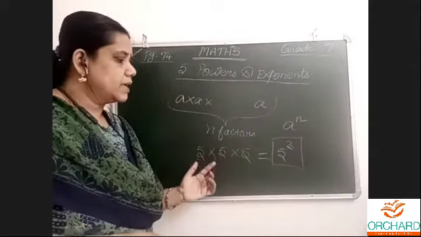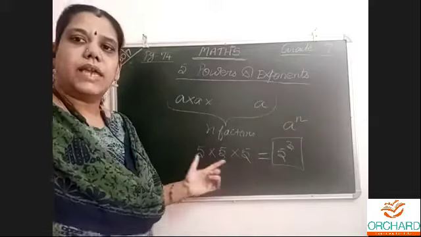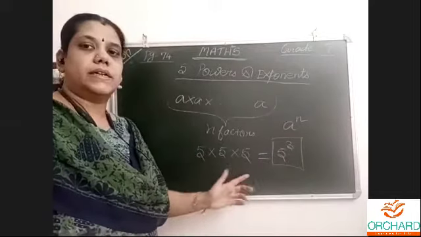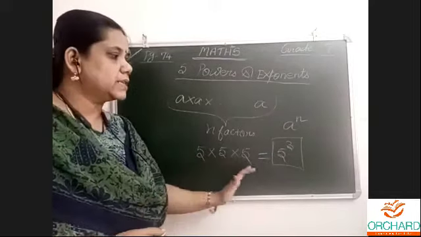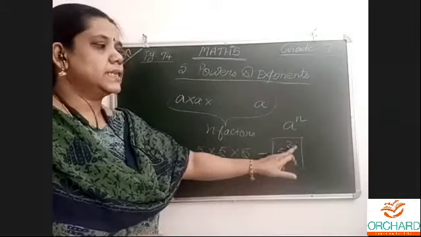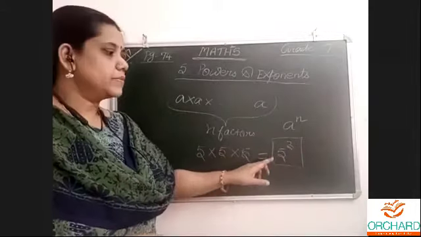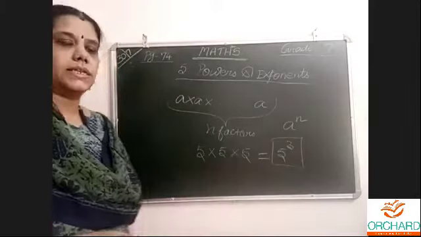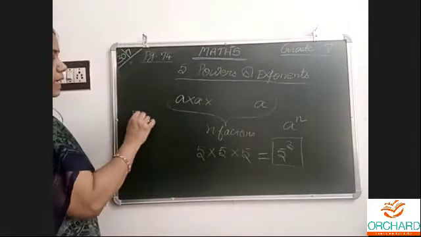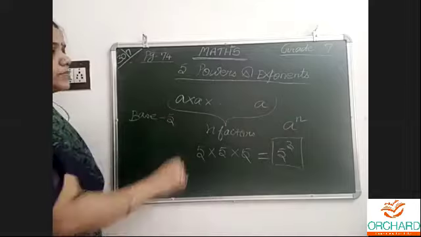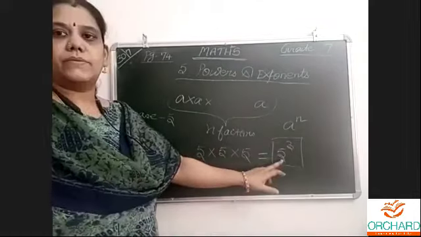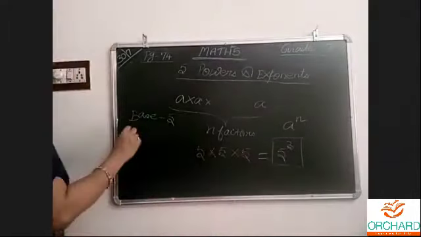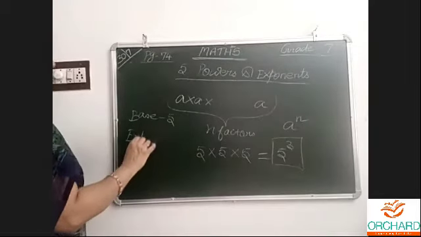Now listen. 5 into 5 into 5. Any number, when it is repeated. For example, this number 5 is repeated 3 times. It is denoted by 5 power 3. This number 5 is called the base. And the power is called an exponent.